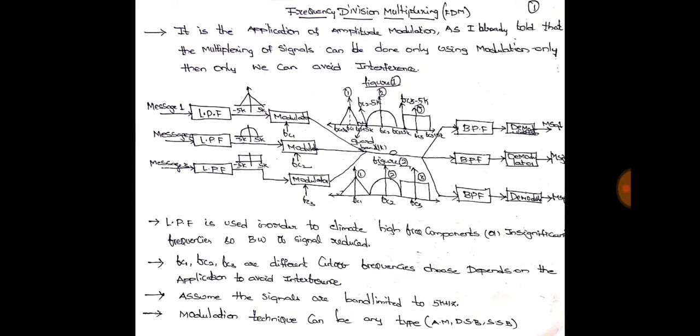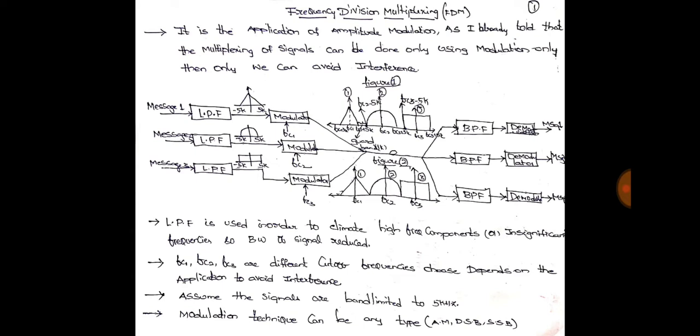If you use the same carrier, even after modulation we may have interference in the cable. So we are using a carrier with frequency fc1, a carrier with frequency fc2, and similarly a carrier with frequency fc3, and these are given to the modulators.